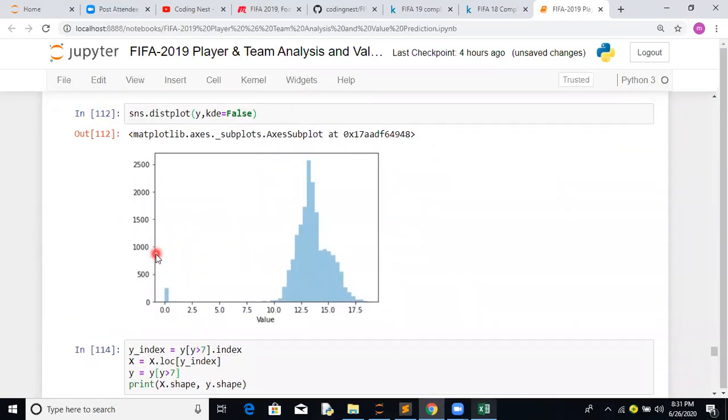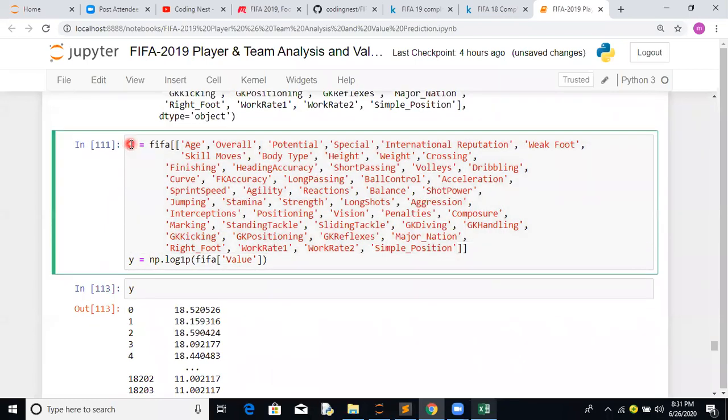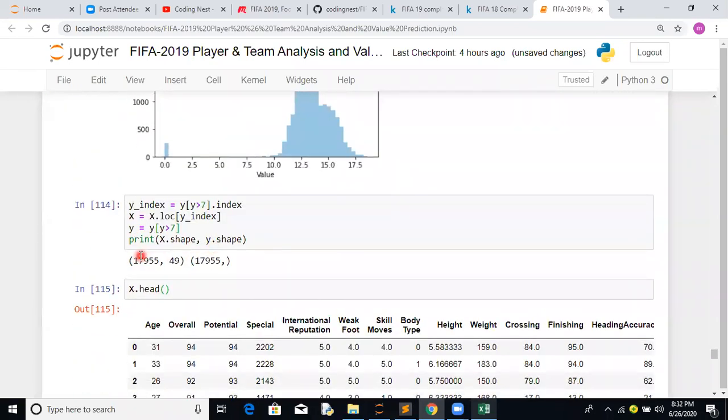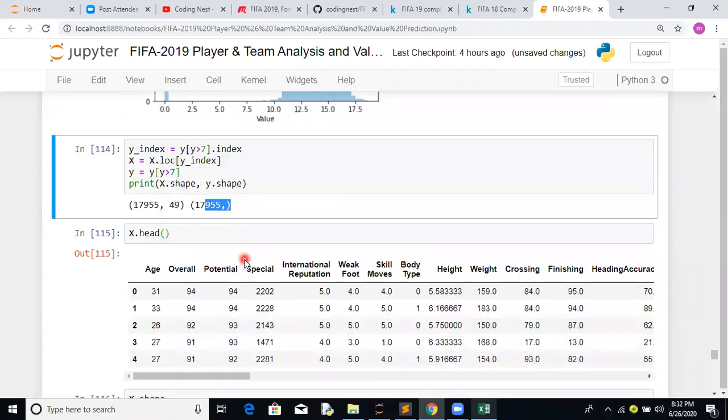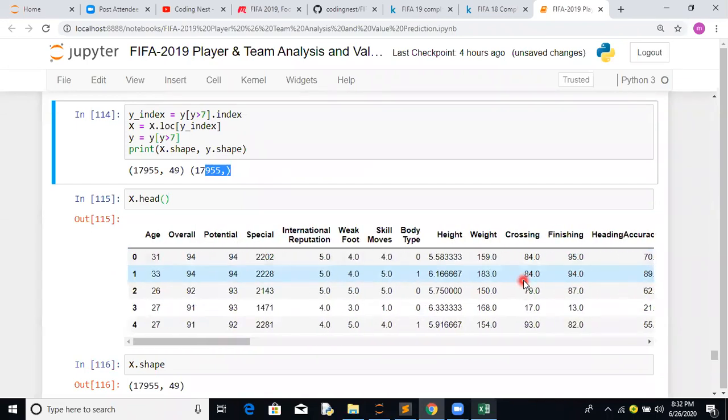Again, another thing which I forgot to tell about. X is a matrix having a shape, and Y is a vector. So if you notice, it's a matrix and it's a vector. Okay, so we are good with the dataset. The only thing is that so far we have done the feature engineering part.